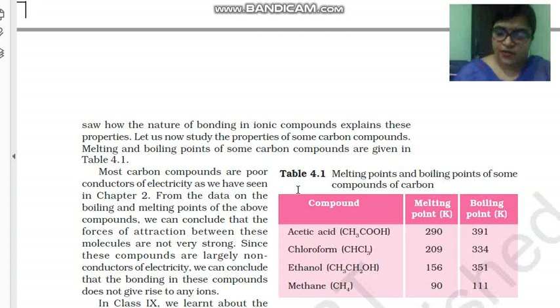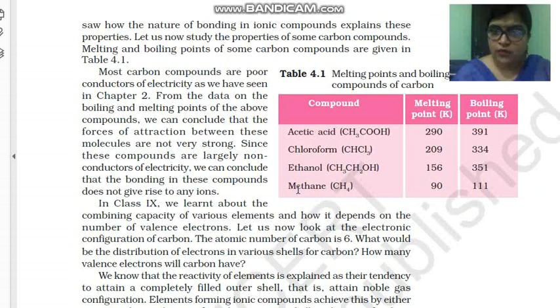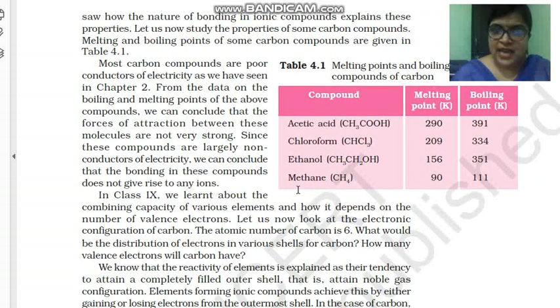When we compare the compounds of carbon, that is acetic acid, chloroform, ethanol, methane, we observe that these compounds have lower melting and boiling points as compared to ionic compounds. It shows that in these types of compounds there is less force of attraction as compared to an ionic bond.